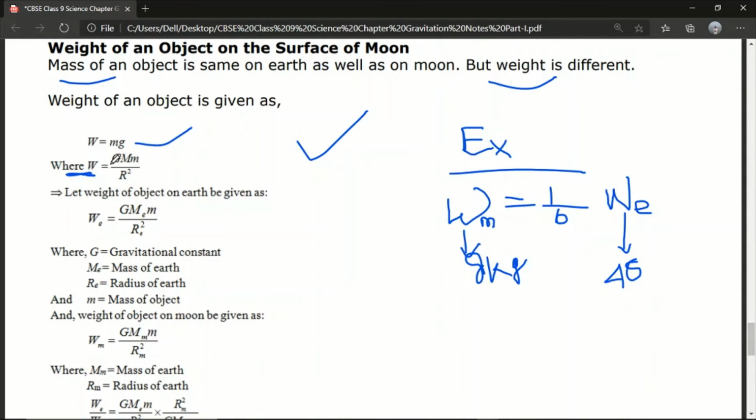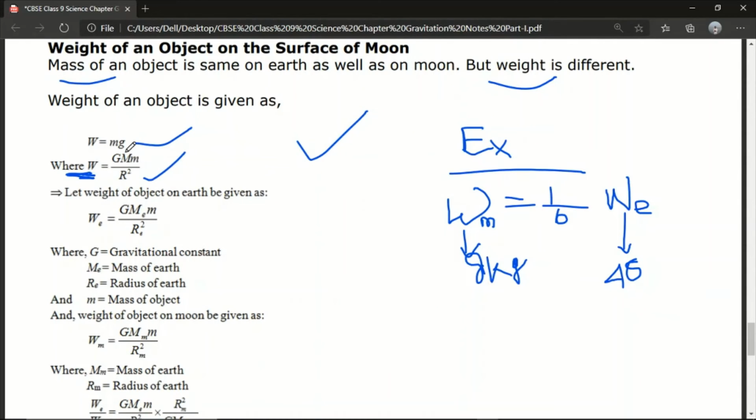According to the universal law of gravitation, the force is directly proportional to the product of the masses of the two objects and inversely proportional to the square of the distance between the two objects, and G here is the constant. So the force of gravitation is also equal to the weight of the object. So W equals capital G into capital M into small m by R square.